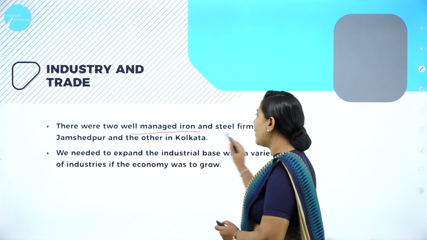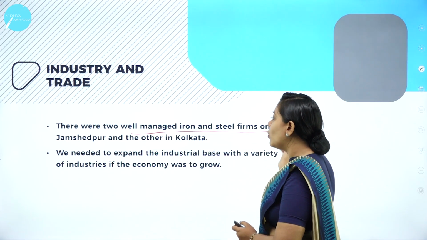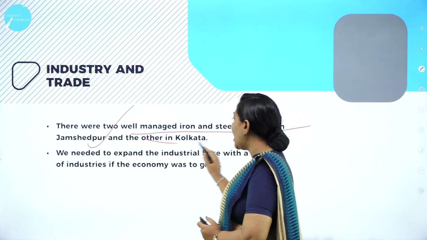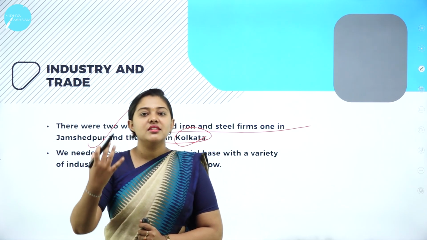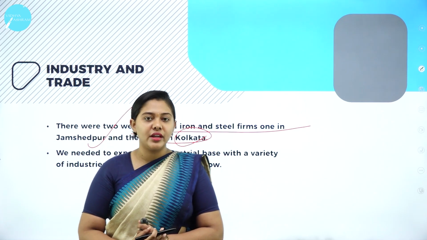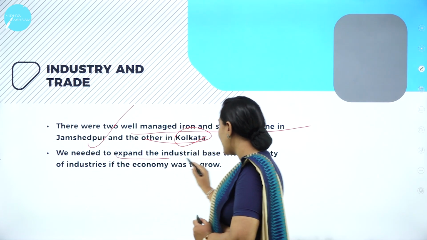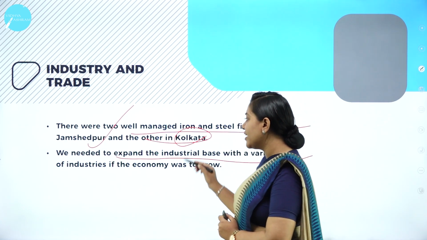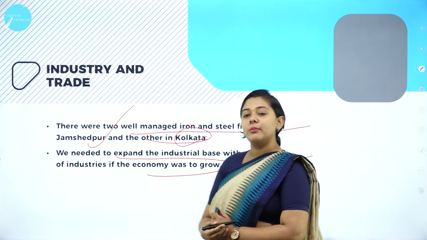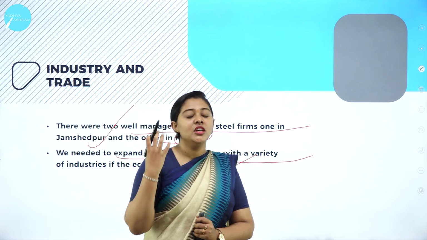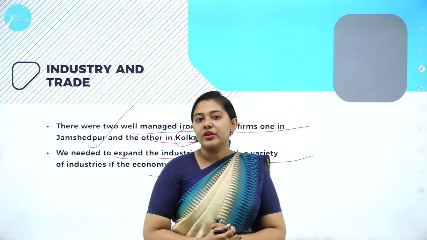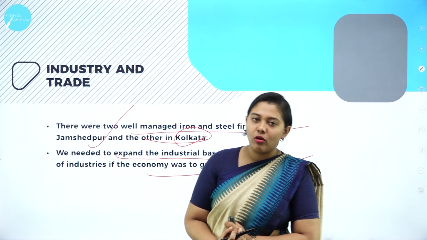There were 2 well managed iron and steel firms, one in Jamshedpur, the other in Kolkata. So iron and steel industries started coming up in India. We needed to expand the industry base with a variety of industries if the economy was to grow. As I have given a lot of examples, industry is very important for the betterment of our economy.